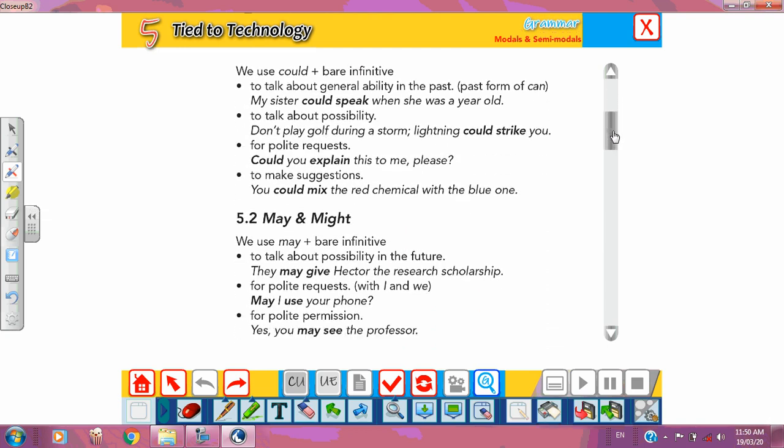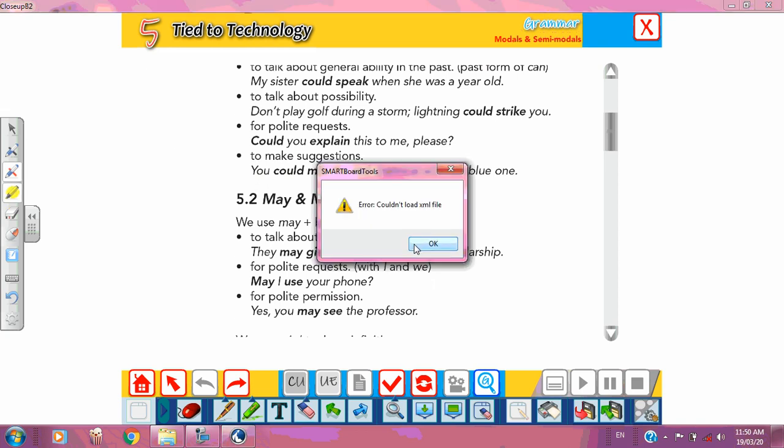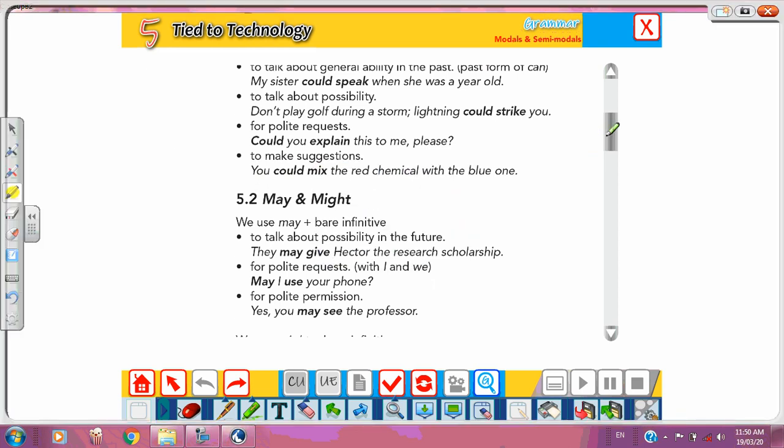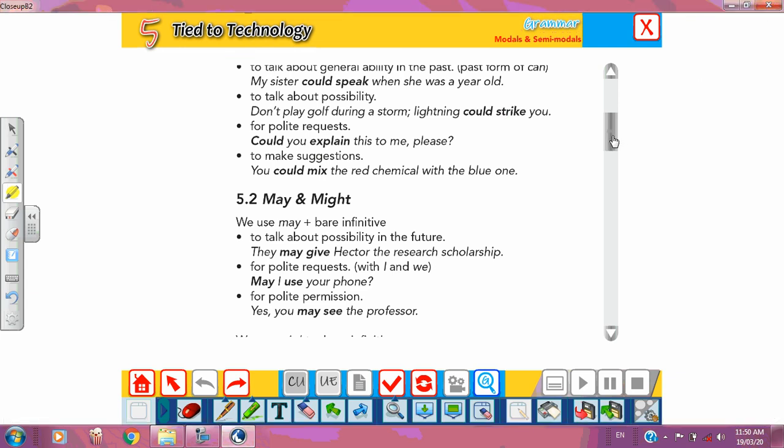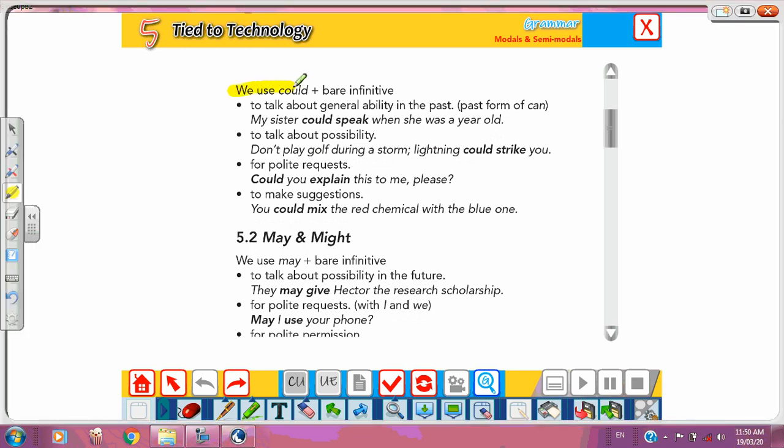Let's move to could, and we use could plus the bare infinitive, same. Okay, for how many things?